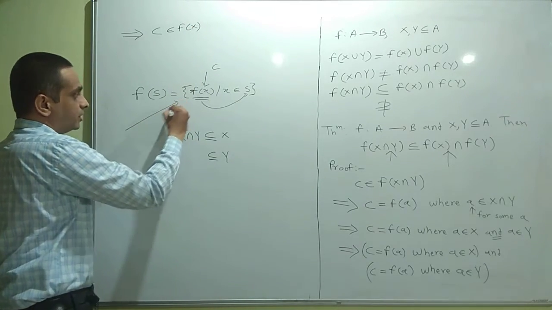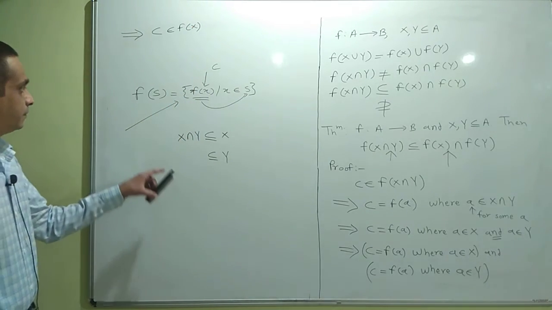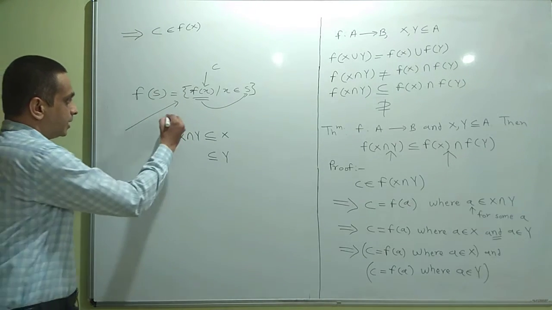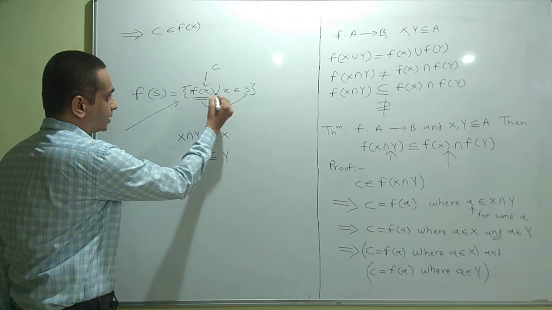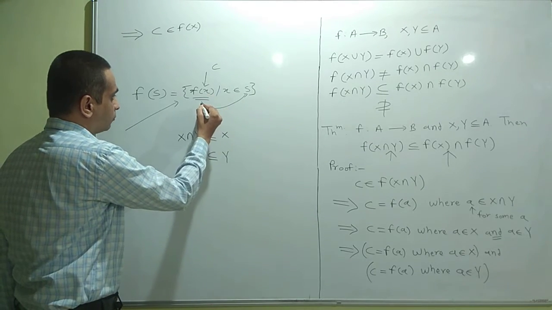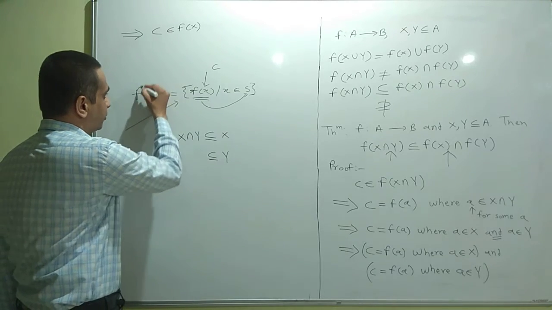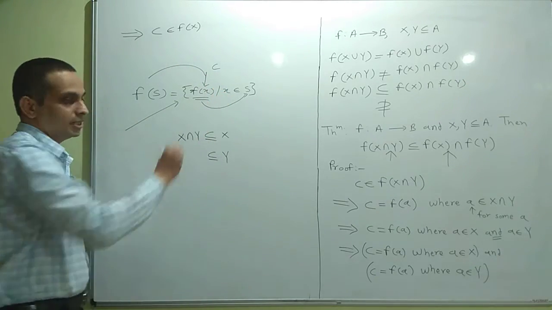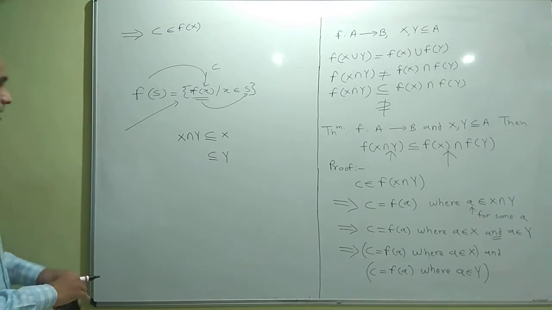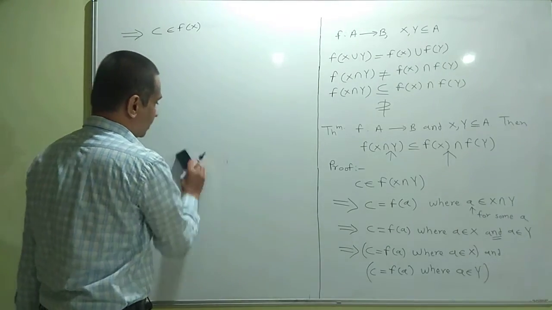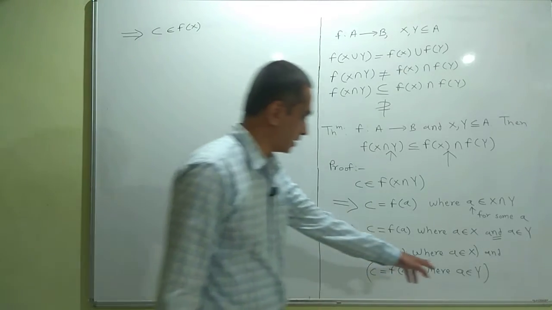See, again we are using the definition. If some element is in the image set, then it is of the form f of x where x belongs to S, and conversely if some element is of this type, f of x where x belongs to S, then it is in the image set. So c belongs to f of x. This is the interpretation of the first statement.